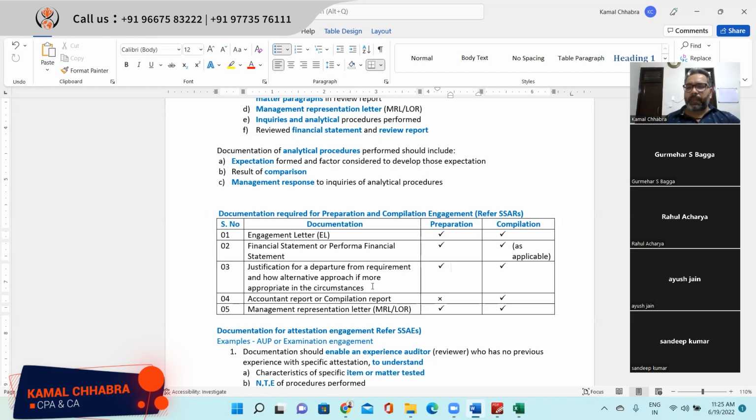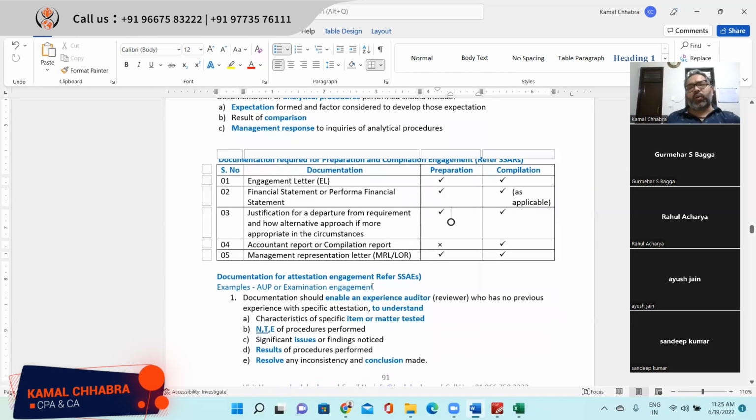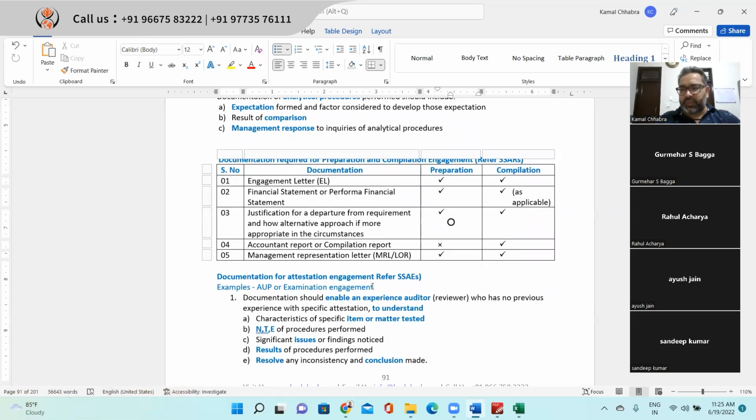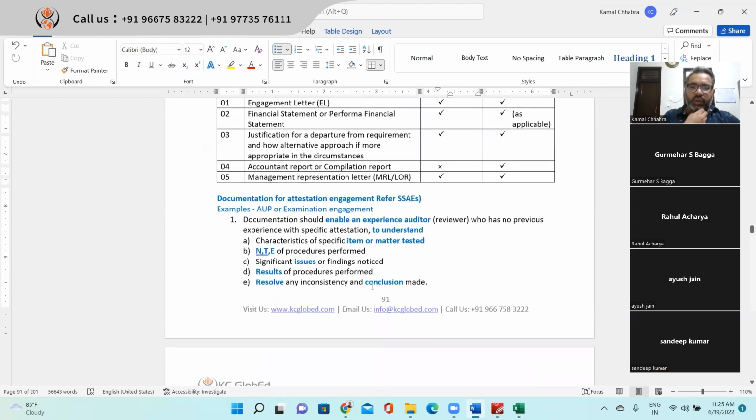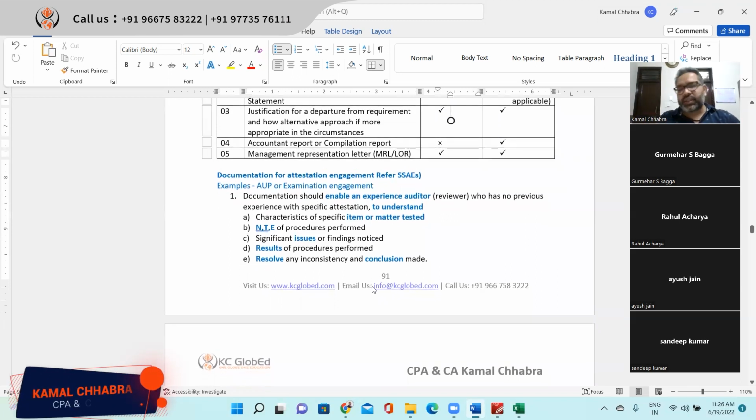Make sense? And any other document which the auditor feels is required for the preparation. So these are the minimum documentation required for preparation and compilation, but the auditor can have more documentation which he or she feels is required or justified based on their professional judgment. Make sense? Yes, sir. Okay. So documentation for attestation engagement.